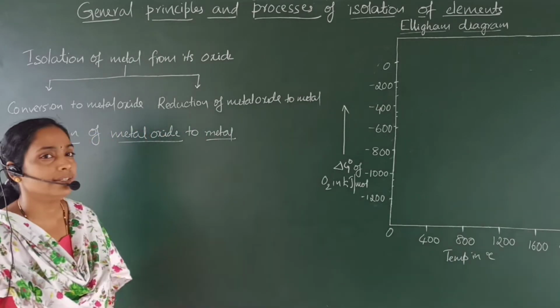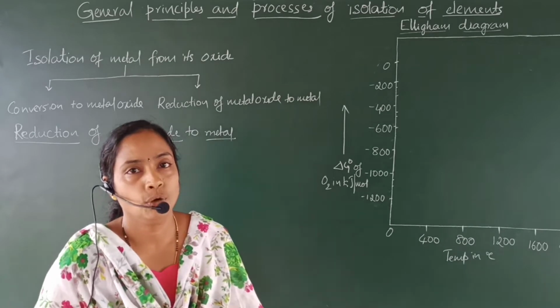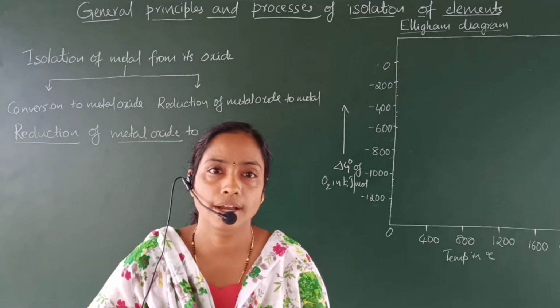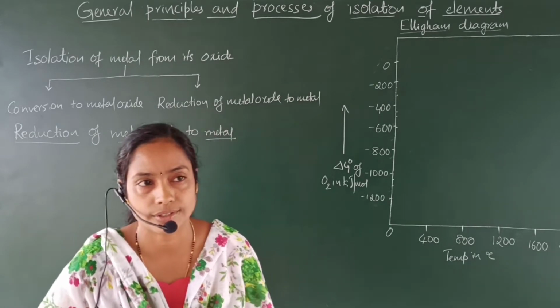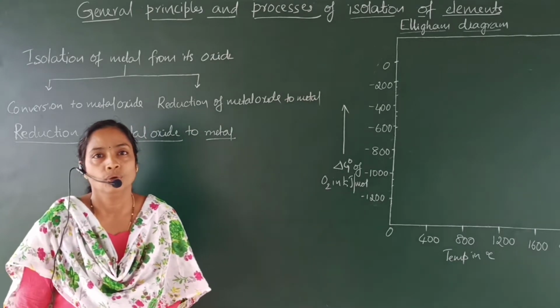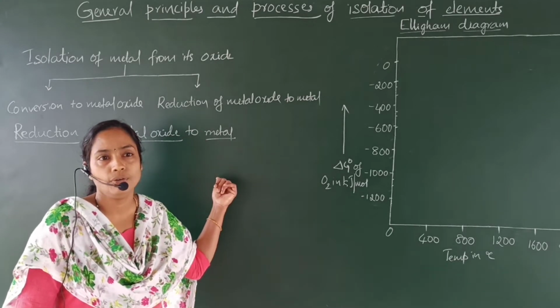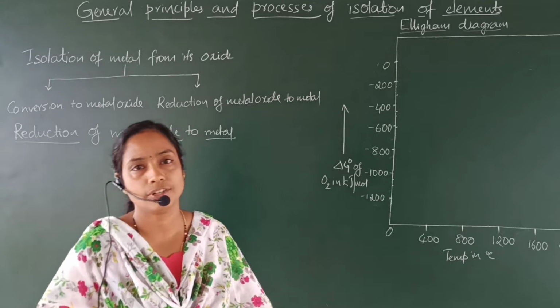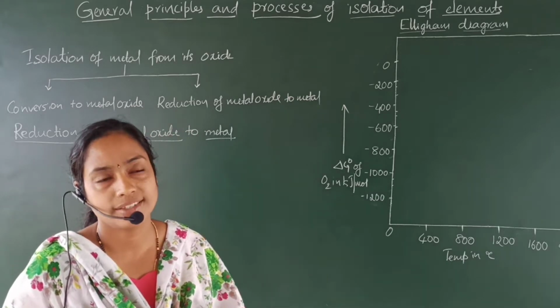The noble metals like silver and gold are extracted by hydrometallurgical process. That means through the solvent. By using a suitable solvent, we can extract gold and silver.